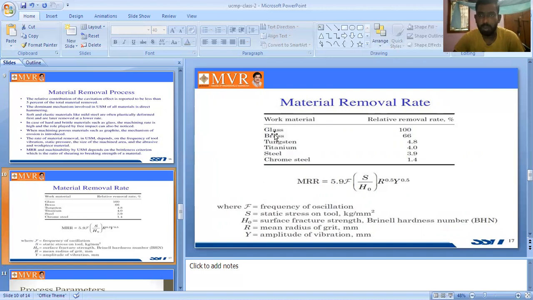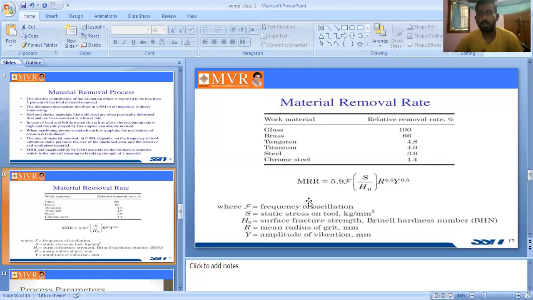For example, glass, how much rate we can remove? 100%. Brass, we can remove at 66% rate. Tungsten 4.8%. Titanium 4.0% rate we remove the material. Steel 3.9% we can remove. Chromium steel 1.4% we can remove. This is the relative material removal rate. So glass only, 100% we can remove. The remaining ones are these percentages.